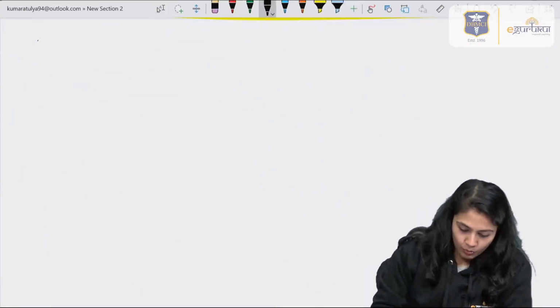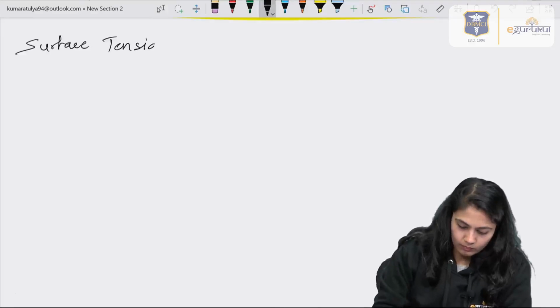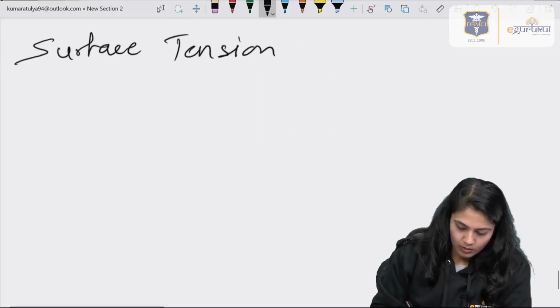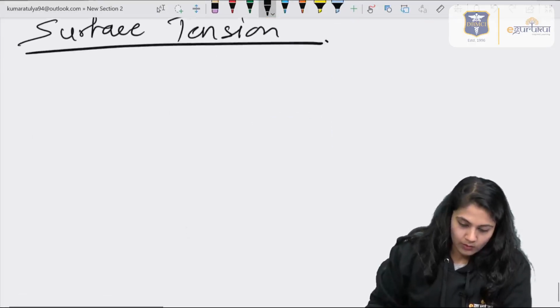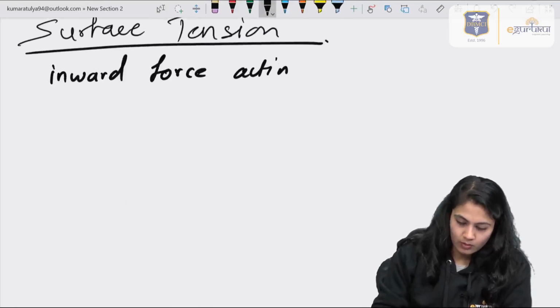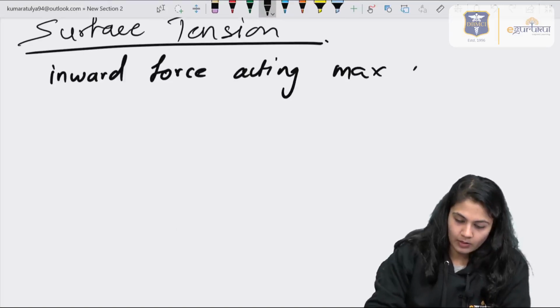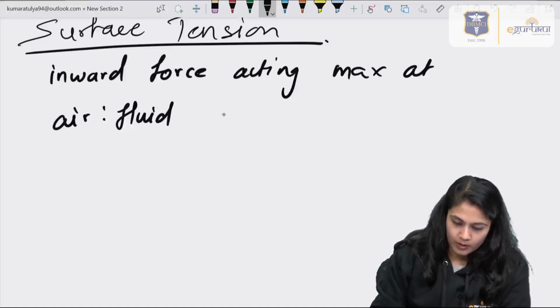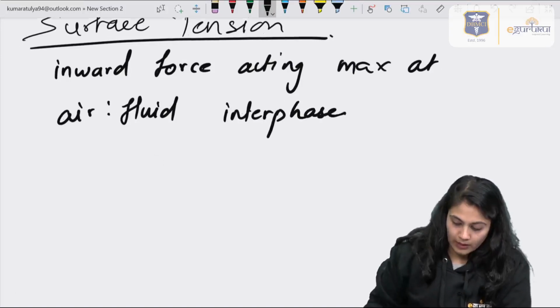So for that we should know what is surface tension. Surface tension is nothing but the inward force acting maximum at air fluid interface, right?